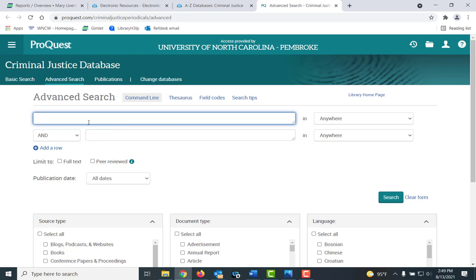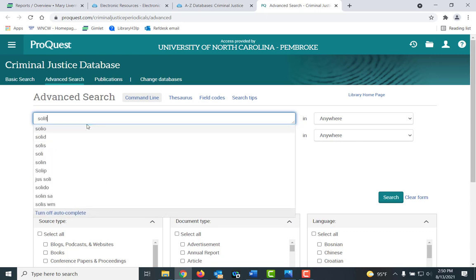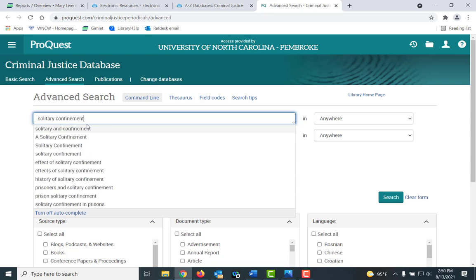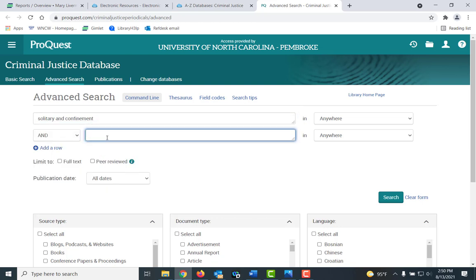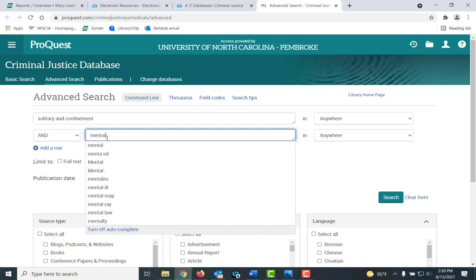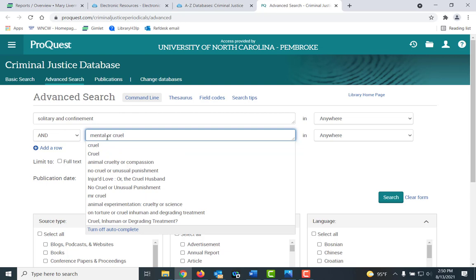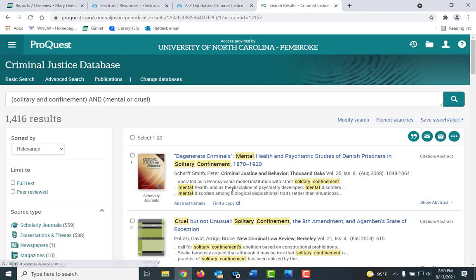And this time I can do this. I may want to do the same search, but actually I'm going to do a different one. I'm going to do solitary confinement. And let's say I'm also looking at the mental aspects, mental, or sometimes they call it cruel or unusual punishment, or cruel. And I'm going to put those in my search box and click on search. I have 1,400 articles.